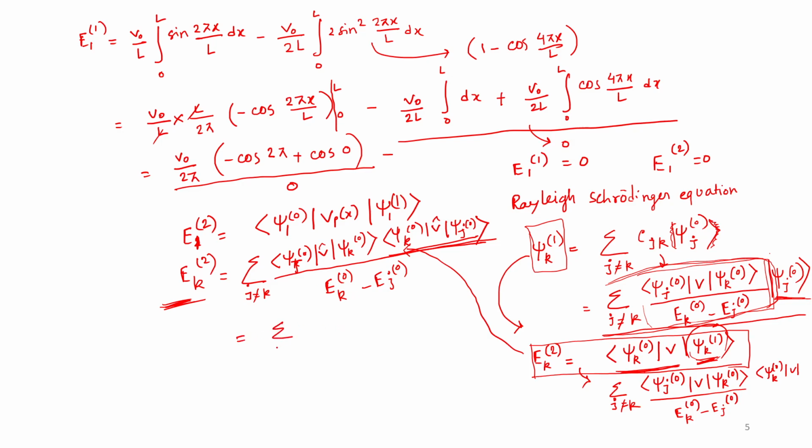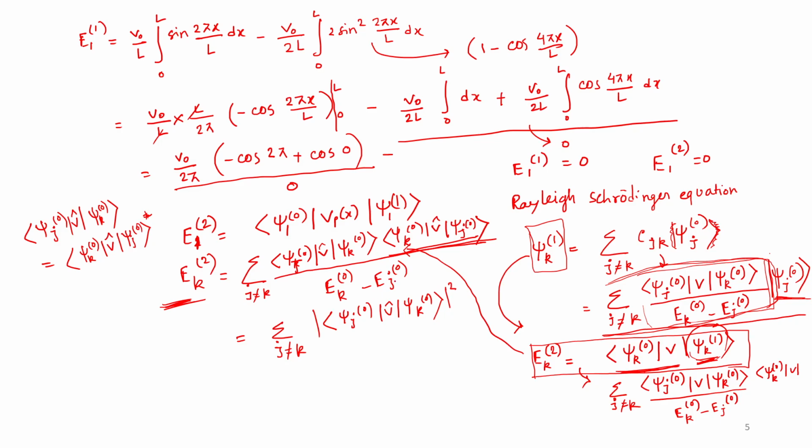So psi j 0 V hat psi k 0 will be equal to psi k 0 V hat psi j 0, by the turnover rule, the complex conjugate. So it will be something like the magnitude square of psi j 0 V hat psi k 0, because this is a complex conjugate.